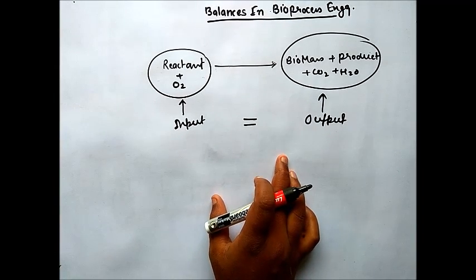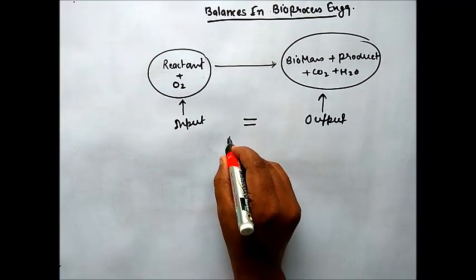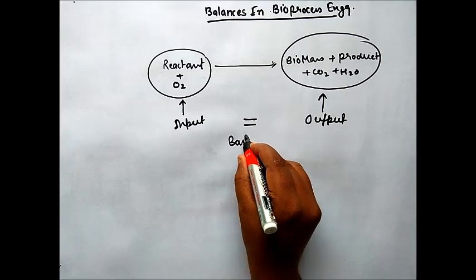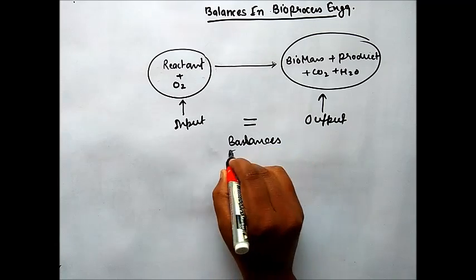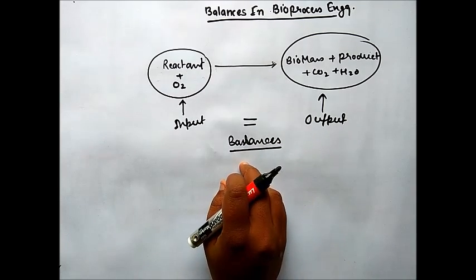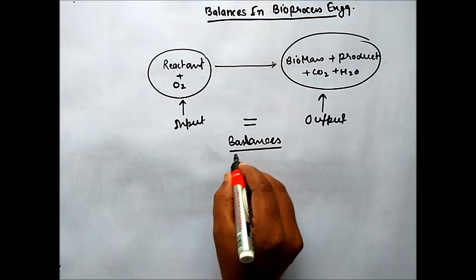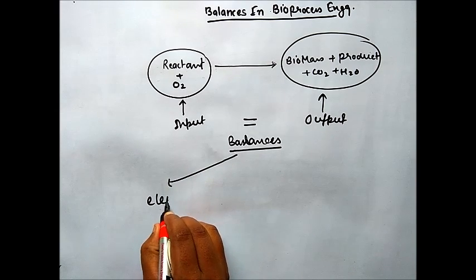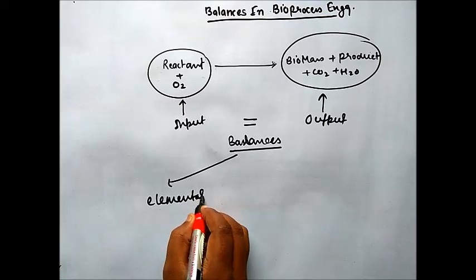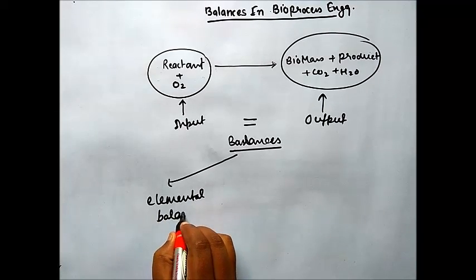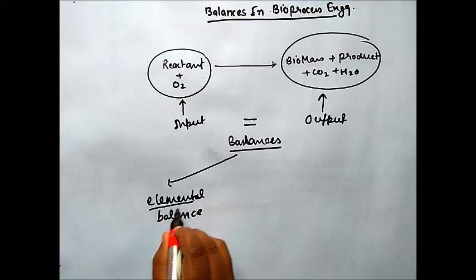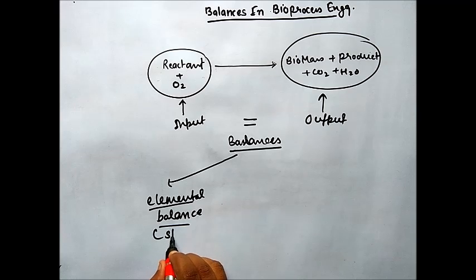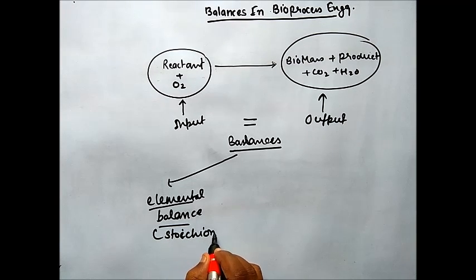Let's see what kinds of balances there are in the bioprocess industry. The first kind of balance is elemental balance, also known as stoichiometry.